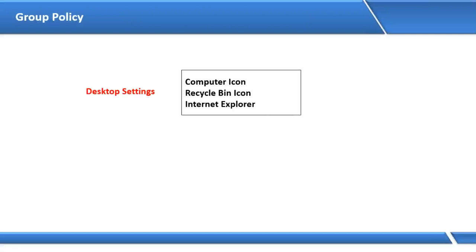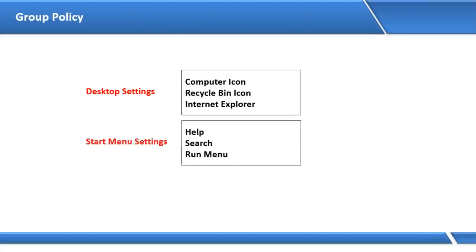Allow permission. If you go to the start button, you can see we have help, search, run. On these items, by default, what permission does the user have, allow or deny? Allow permission. But with the help of group policy, we can say deny. Once I deny, the user cannot access all these items.